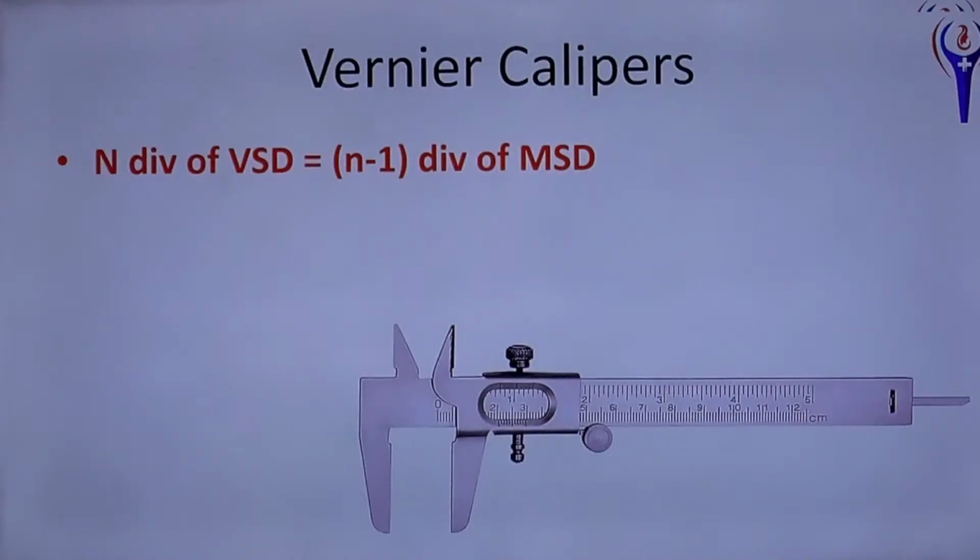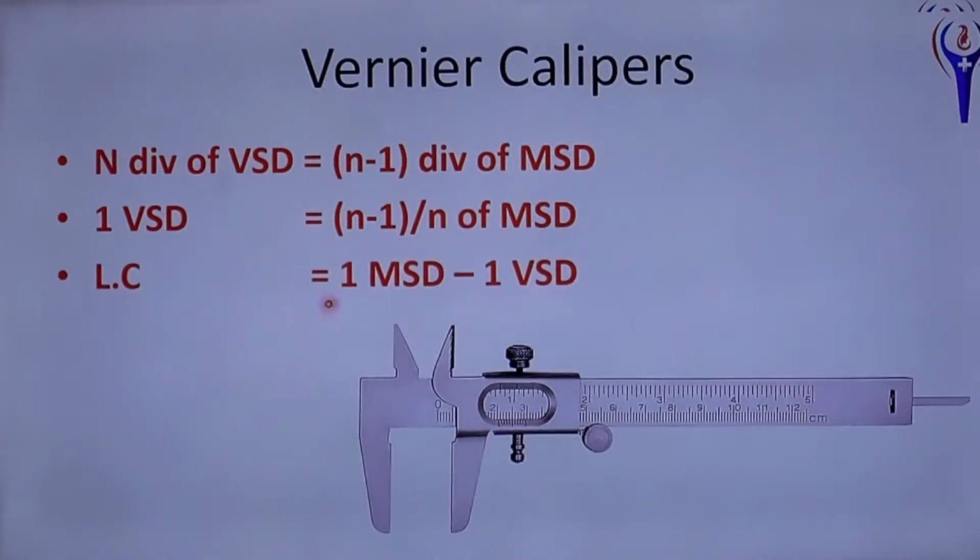N divisions of the vernier scale equal n minus 1 divisions of the main scale. Then 1 VSD equals n minus 1 by n MSD. Least count equals 1 MSD minus 1 VSD. In questions, MSD is given and the coinciding VSD is given, and you can find the least count. The least count of a standard vernier caliper is 0.01 centimeter.